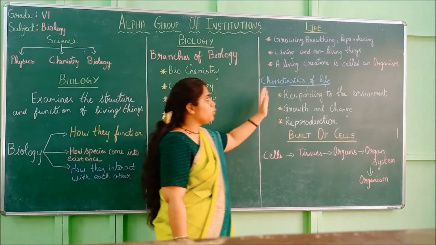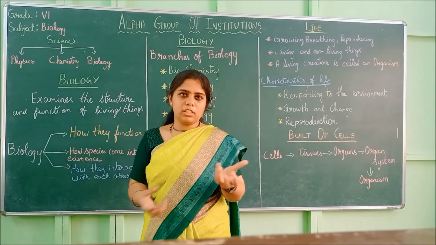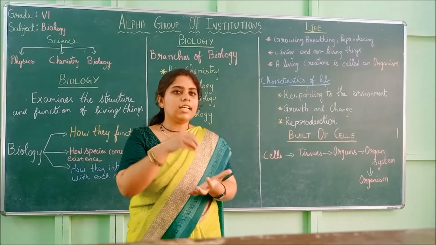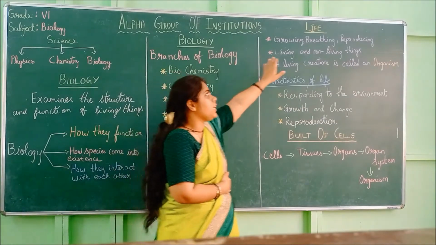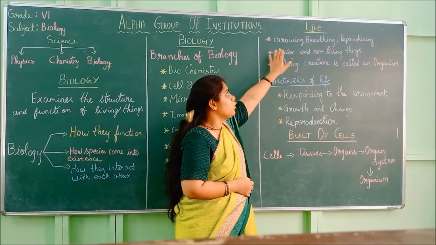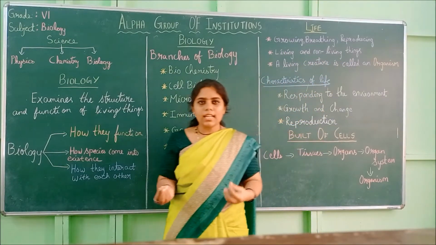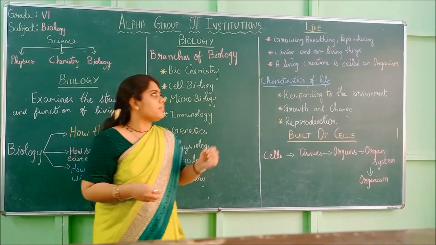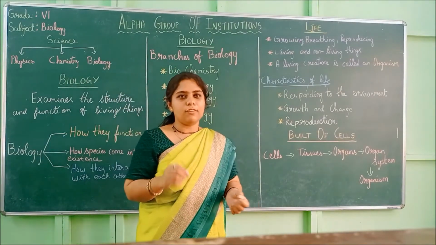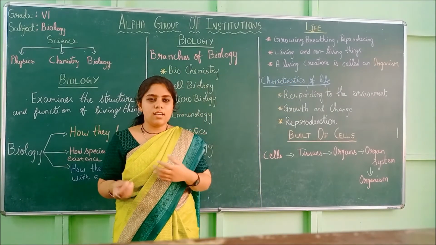Next we will move on to life. How can we tell that this specific thing has a life, that it lives a life? It is through these three characteristics. First is growing, then breathing, then reproducing. If anything grows, breathes and reproduces, then we say it has a life. So a living thing has these three characteristics.